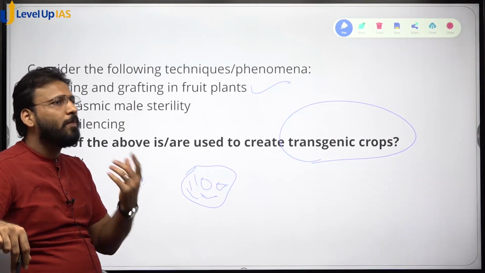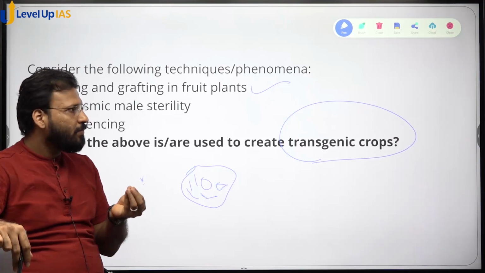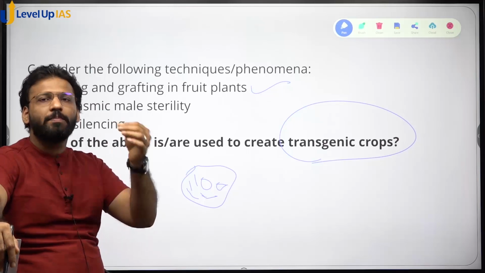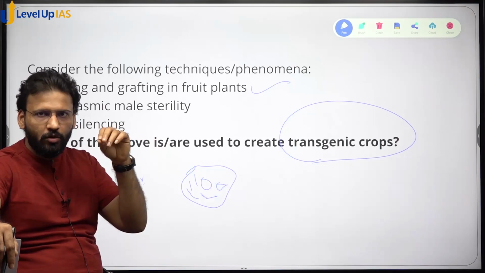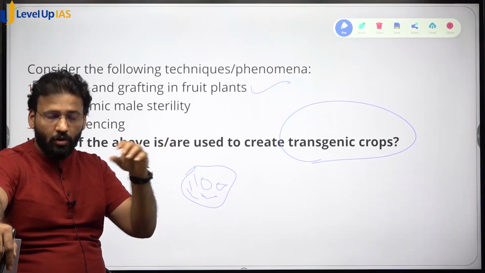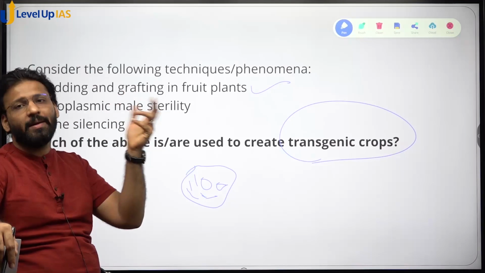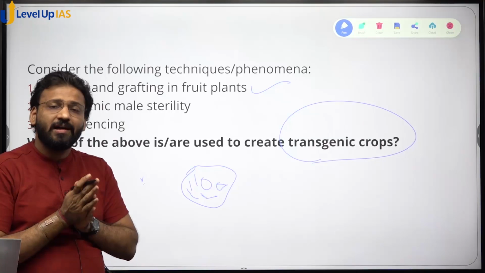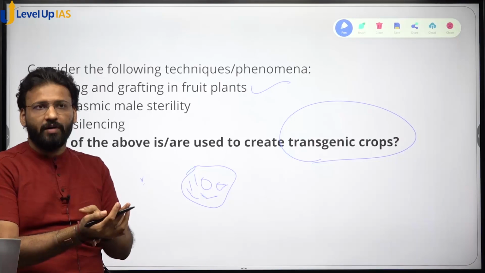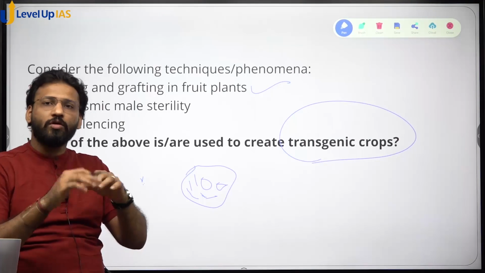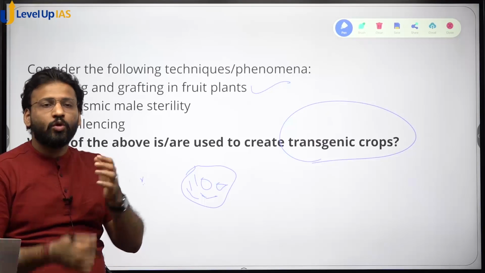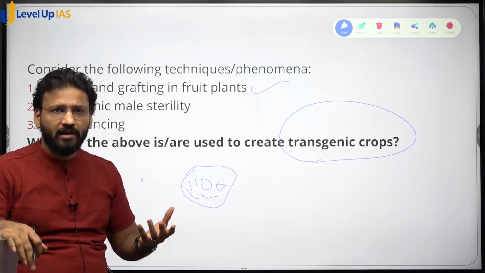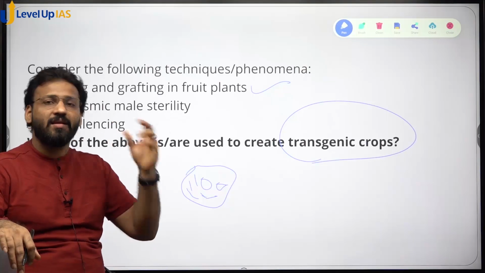Cytoplasmic male sterility means the pollen grains of the plants are not capable of fertilizing the gamete, female gamete. So, cytoplasmic male sterility is a condition, it is an outcome of hybridization or it is an outcome of genetic engineering. Through genetic engineering, you can create certain plants who are cytoplasmically sterile.